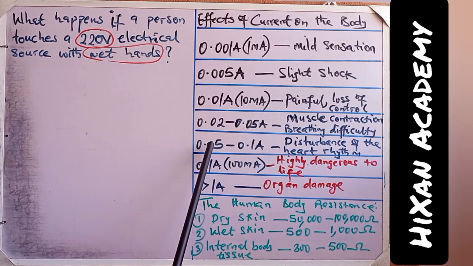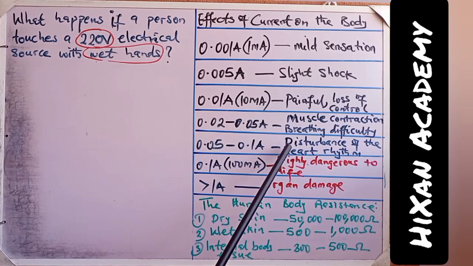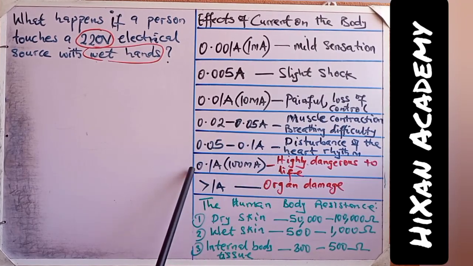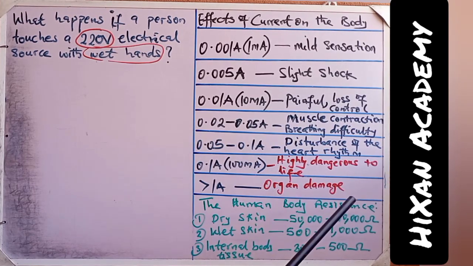Then a current in the range of 0.05 to 0.1 ampere causes disturbance to the heart rhythm, and this is dangerous. A current of 0.1 ampere, that's 100 milliamp, is highly dangerous to life. This can lead to death if help is not rendered immediately. A current greater than 1 ampere causes organ damage or death if help doesn't come immediately.